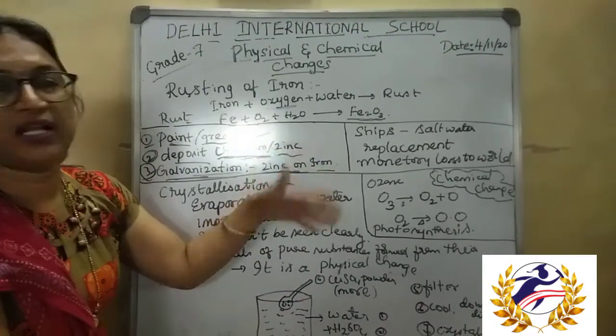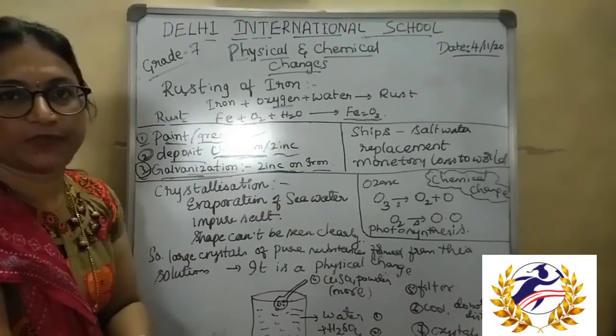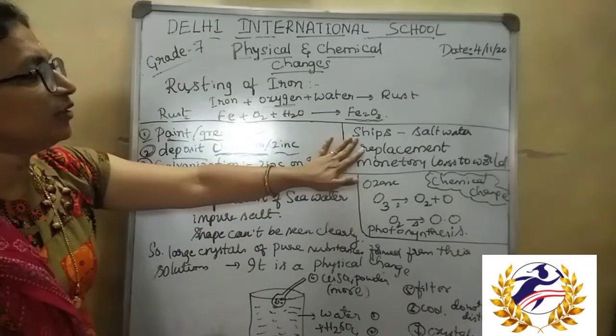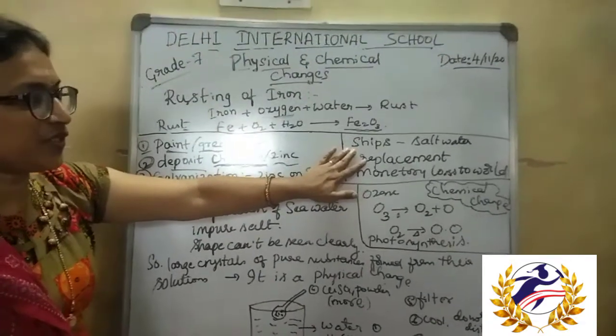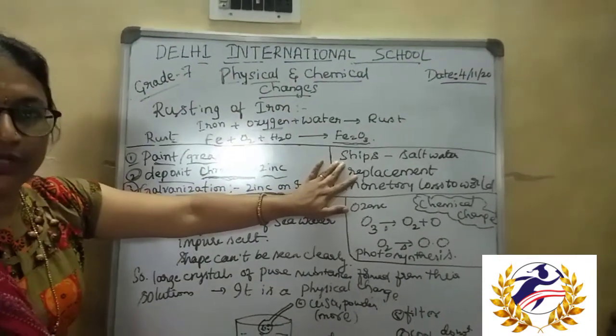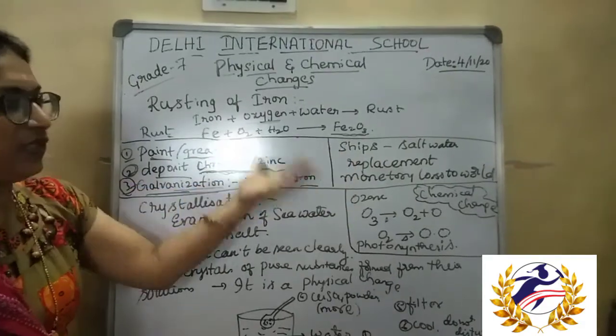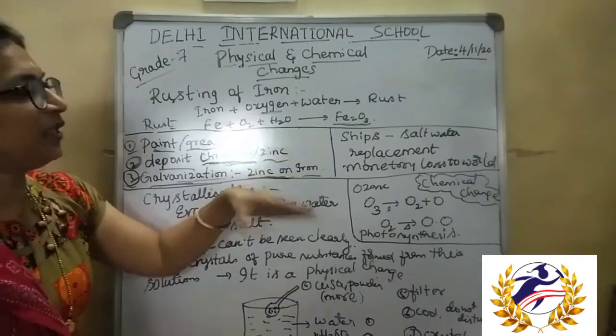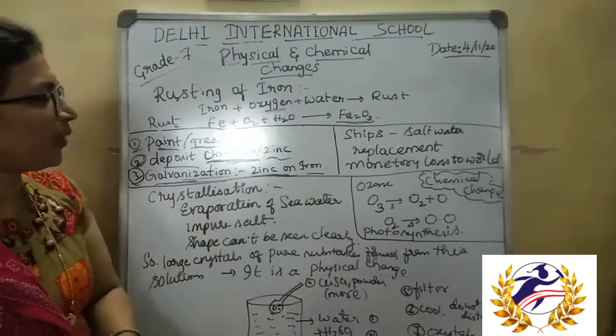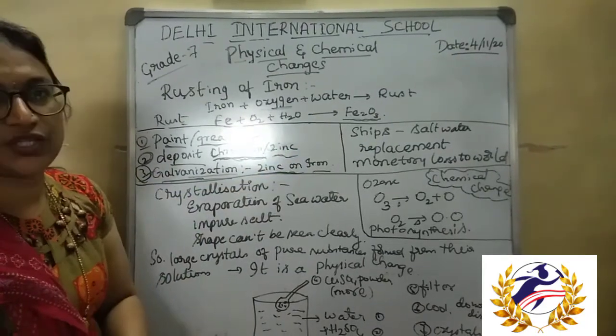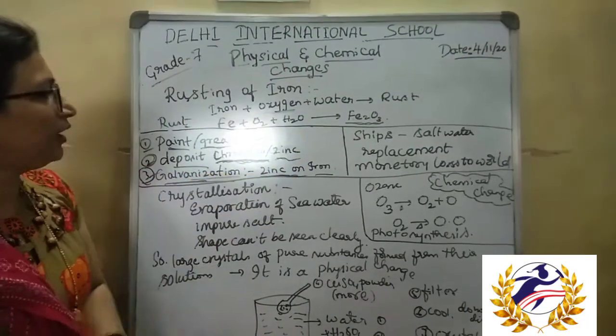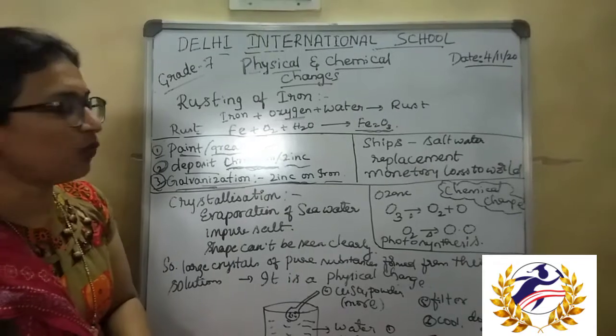So even though rusting is a slow reaction, because of more exposure to salt water it gets rusted faster, and the replacement of those parts costs much, leading to a monetary loss to the world.